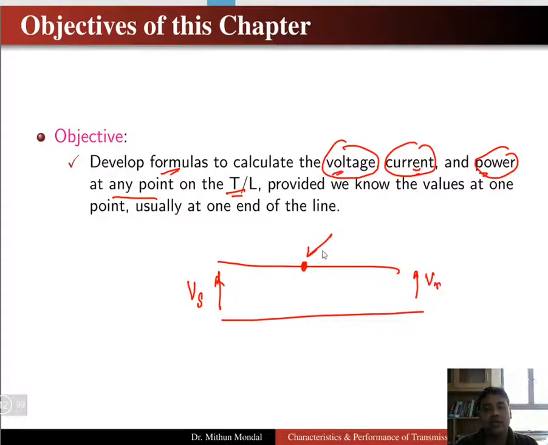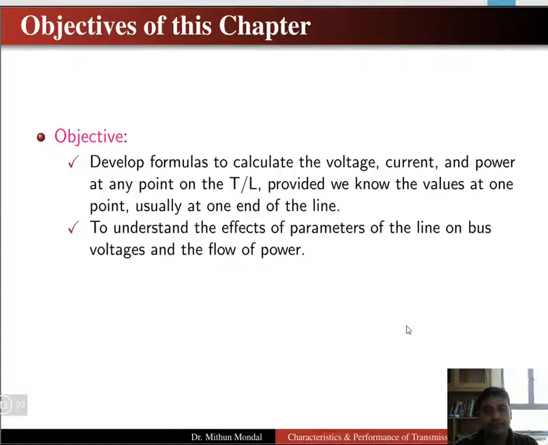So we can calculate at any point X the voltage, current and power, provided we know the values at one point, usually at one end of the load. So if we know the value of Vs or if we know the value of Vr, we can calculate at any point X from the sending end or the receiving end the values of voltage, current and power.